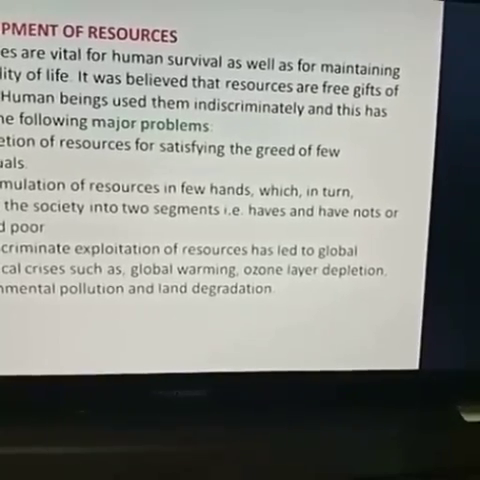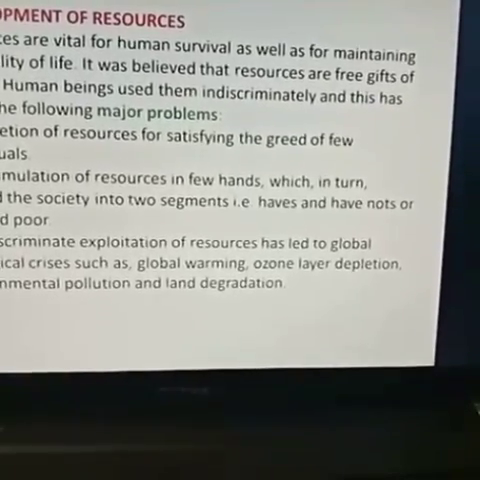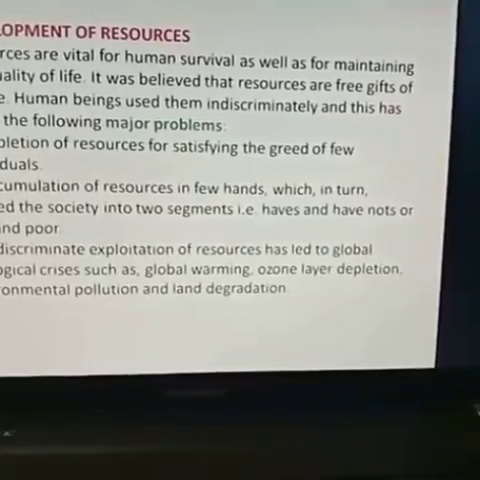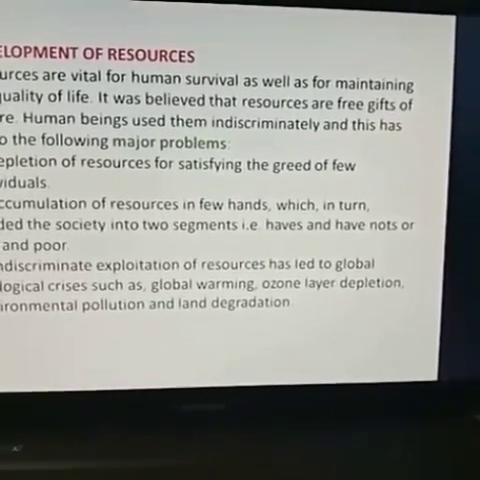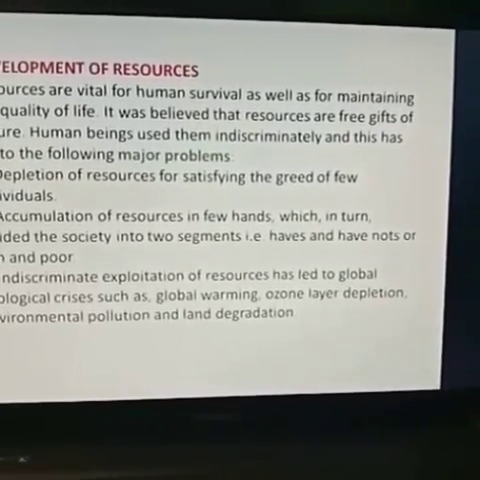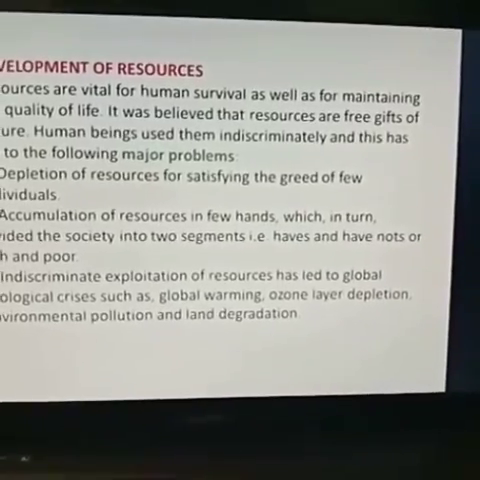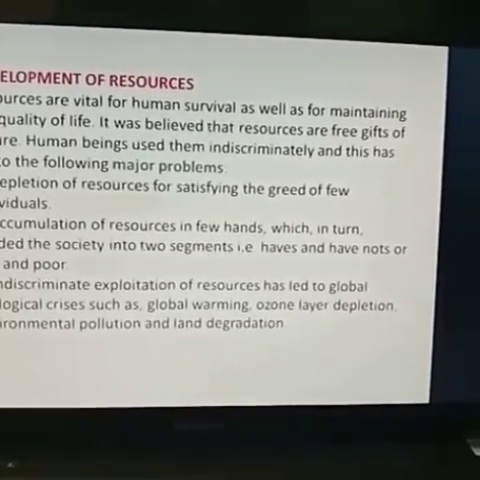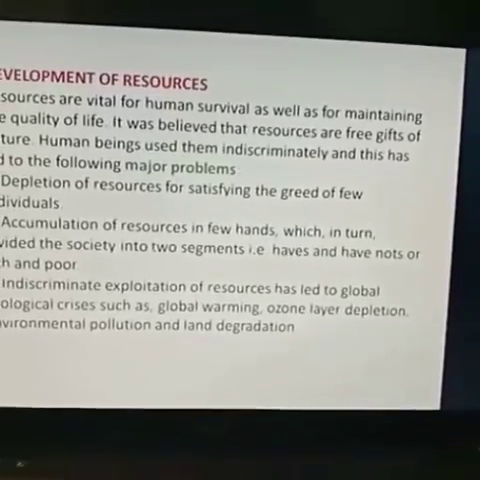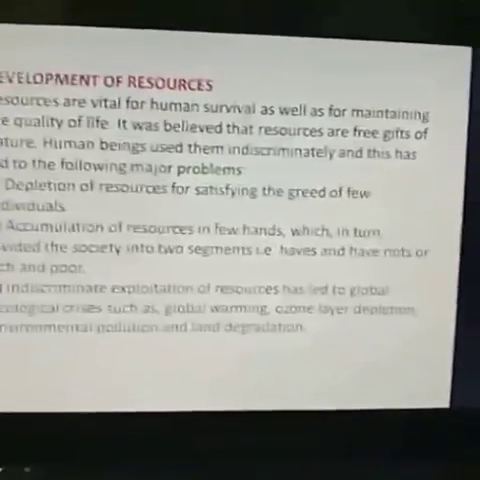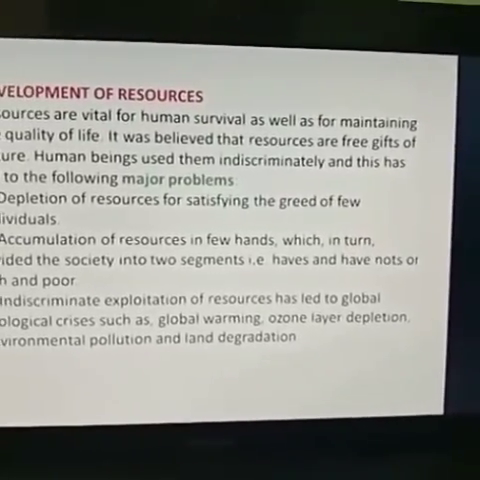Our society is divided into two parts, the rich and the poor. The resources are limited to a few hands. For example, if we come to petroleum, the ownership of petroleum resources is limited to a few hands.